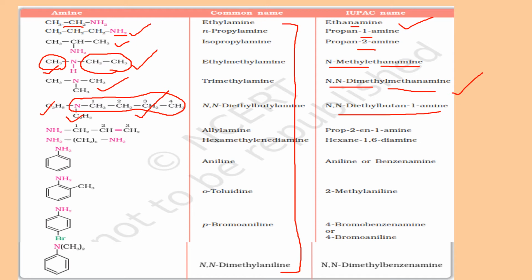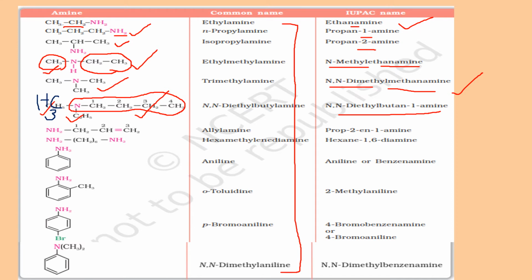Suppose I have different R groups here also. In place of two ethyl groups, suppose I have a methyl group here, CH3. Now we have to write these substituents alphabetically. How will we write? We will write capital N for nitrogen, N-ethyl, N-methyl, butane 1-amine.